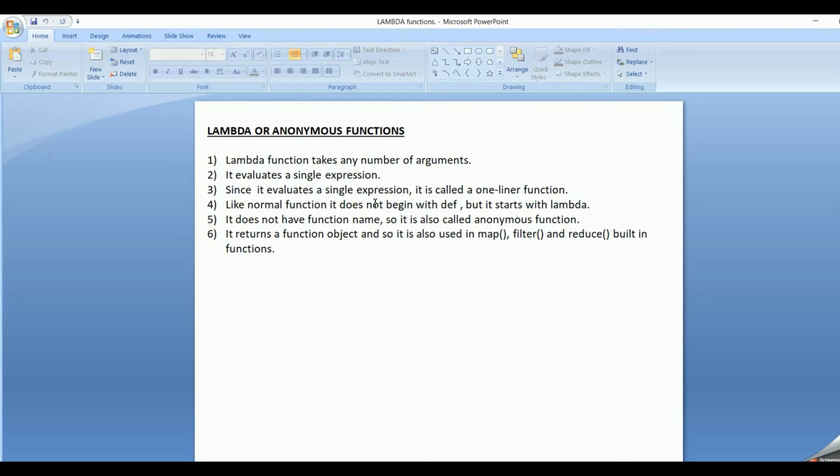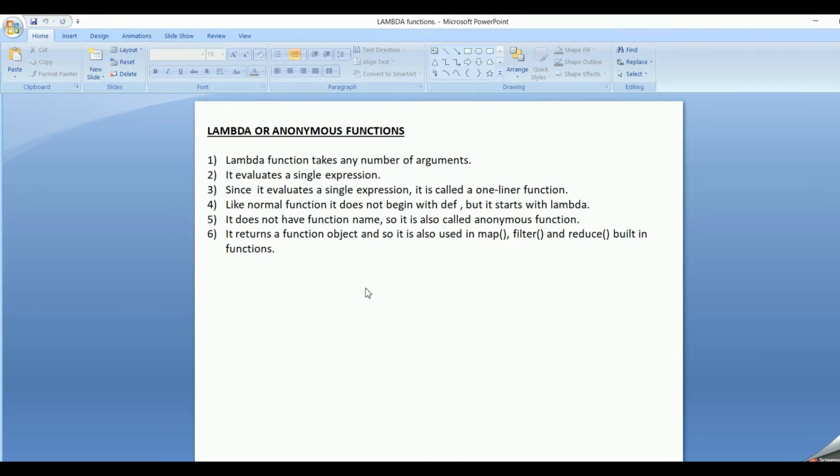We have seen that the normal function begins with the keyword def, but lambda functions begin with the keyword lambda. So this is the difference between the lambda and the normal functions. It does not have a function name, so we also call it the anonymous function. And it returns a function object, so it can be used in built-in functions like map, filter, reduce, which we will see later on. So these are the features of the lambda function.